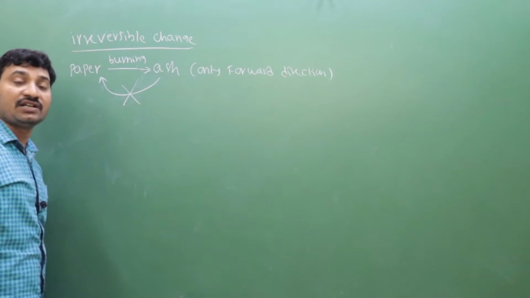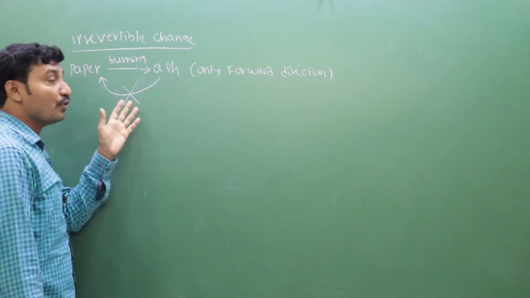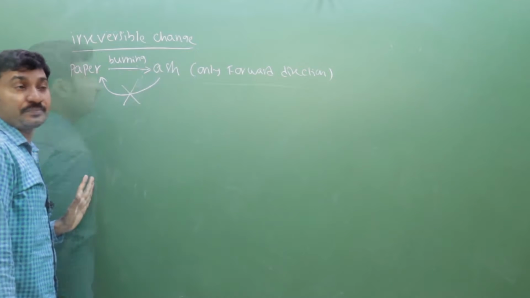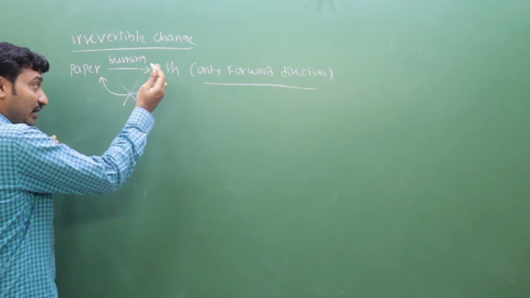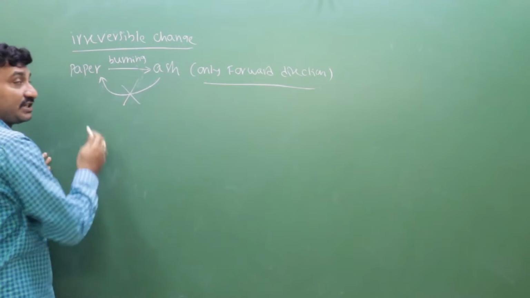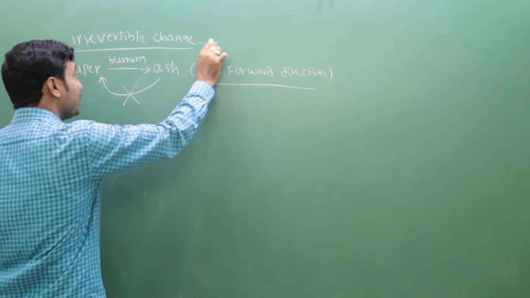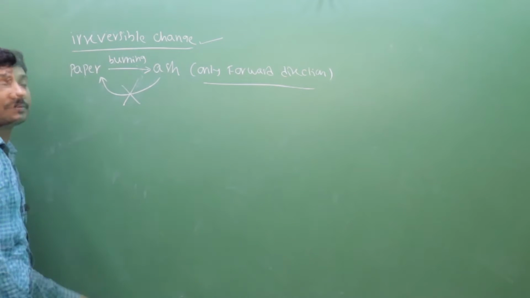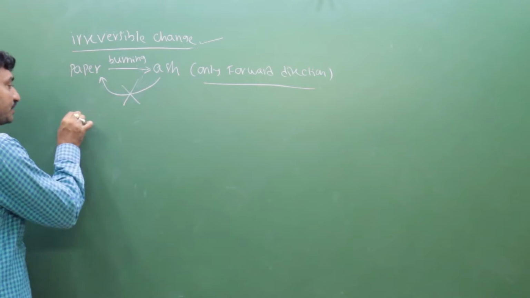So finally, what is an irreversible change? The change which moves only in the forward direction is known as an irreversible change. There is no backward direction, only forward direction. That type of change is known as an irreversible change. What about a reversible change?